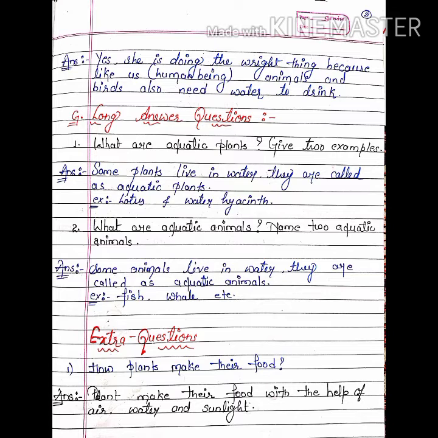So first one, how do plants make their food? Plants make their food with the help of air, water and sunlight. And the process is called photosynthesis. The process by which the plants make their food is called photosynthesis, and they make their food with the help of air, water and sunlight.